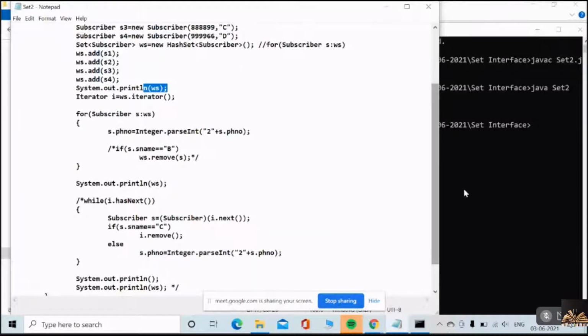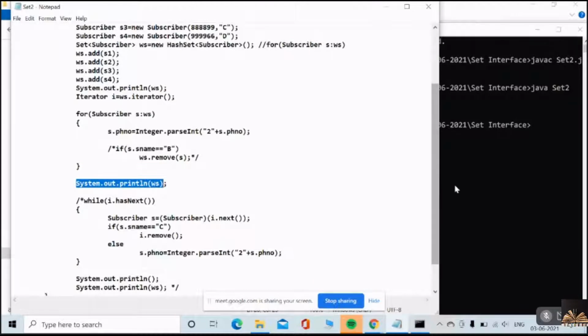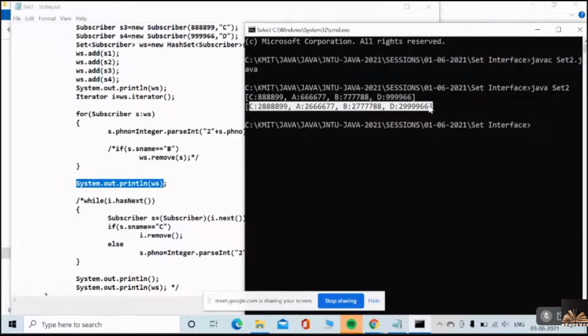This is the result of this WS. This is the result of that print statement. So by this, can you please observe, is that concatenation, that update, can it be done through for each loop or not? Can be done or not?